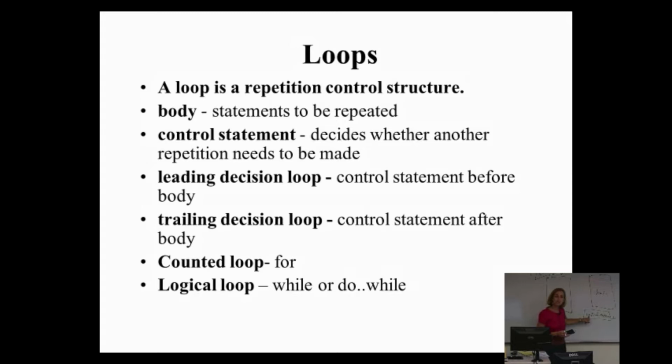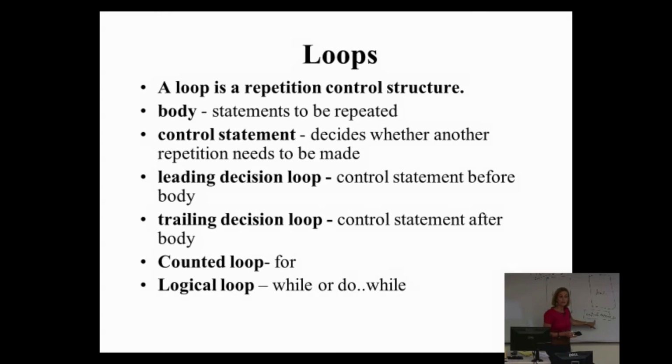What do you think the difference is in terms of how this one executes and how this one executes? Tyler? The leading checks the statement. Yeah, and then it runs the body if it's true. And then the other one does everything at least once, and then it checks. Okay, so that's the fundamental difference.